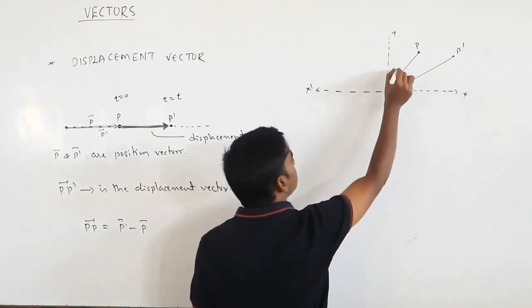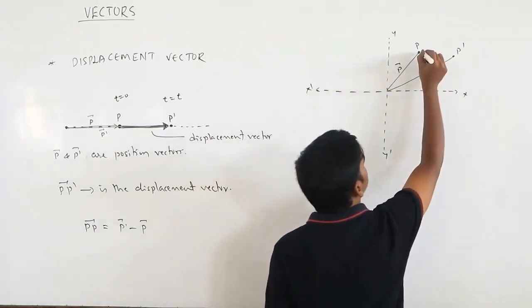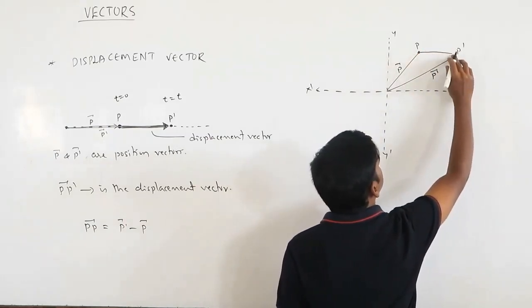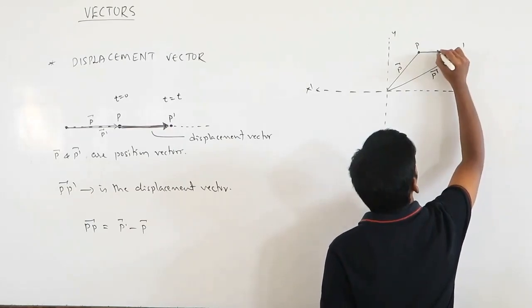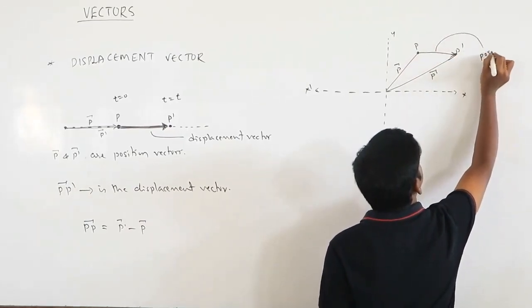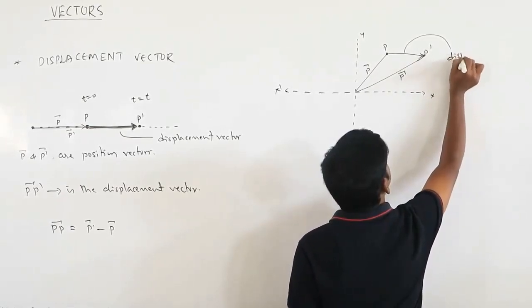So this is vector P and this is vector P dash. The vector joining them is the displacement vector.